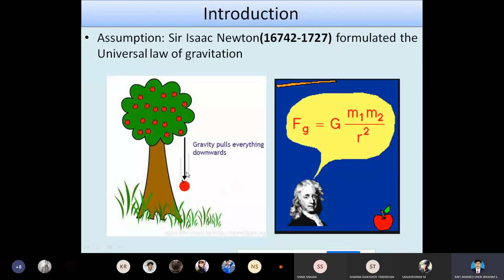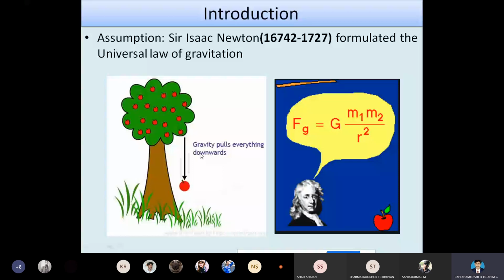So from Newton's second law, we can say that Newton formulated three laws: Newton's first law, Newton's second law, and Newton's third law. Then we are considering Newton's second law, which causes the apple to accelerate. The force which makes the apple fall down is called gravity.